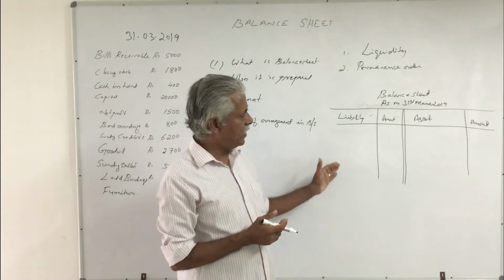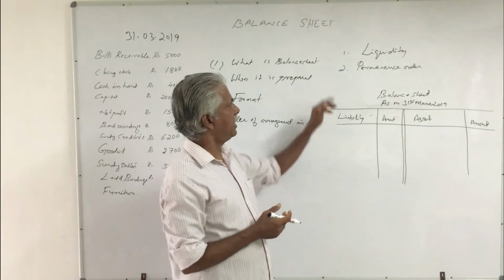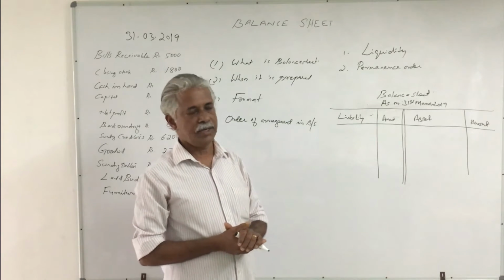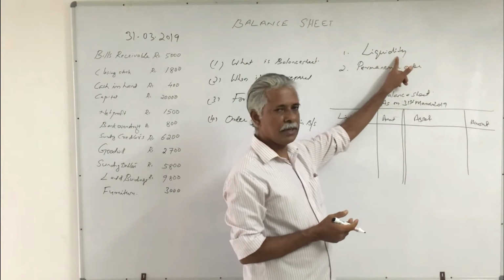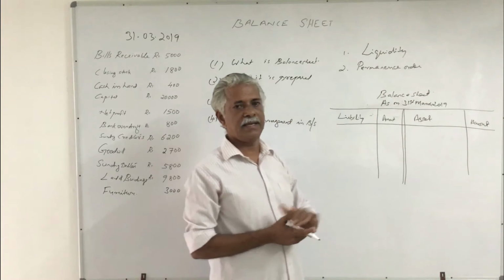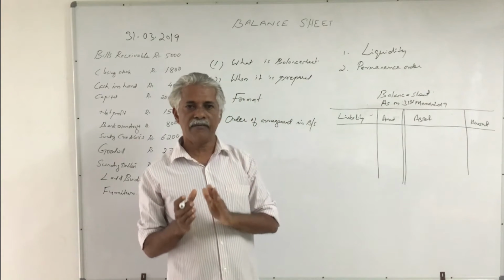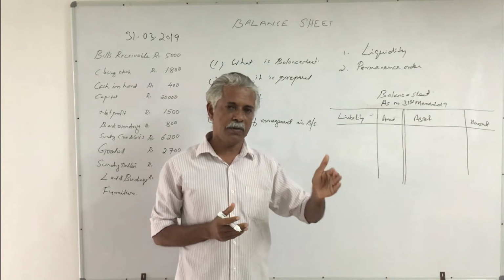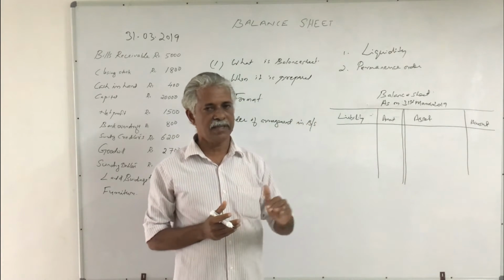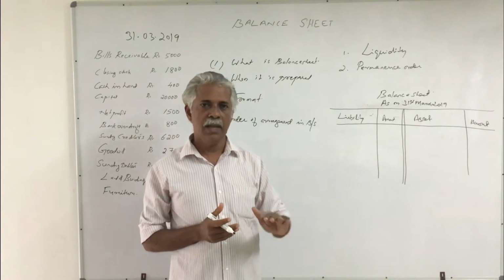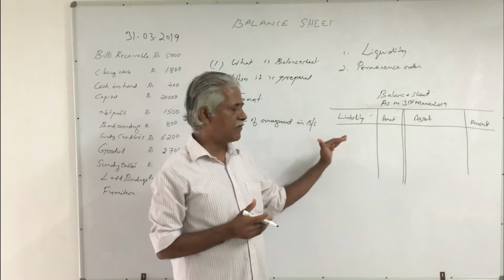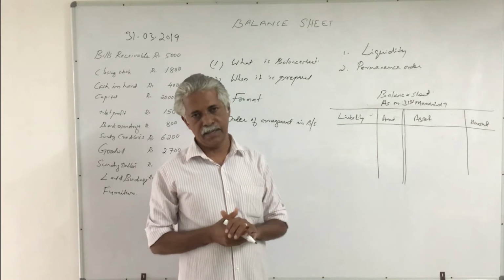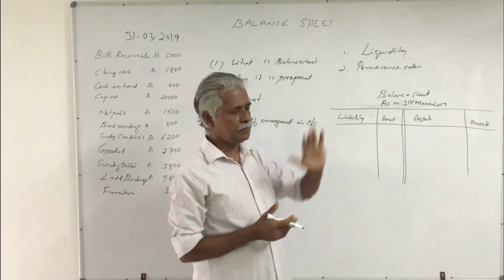That way of presentation is called arrangement in the balance sheet in the order of liquidity. In other words, we can say that the liquidity order of arrangement says that current assets, the most liquid assets, must be listed first, followed by the fixed assets, and also current liabilities must be listed first, followed by long-term liabilities and capital. This is the first one.